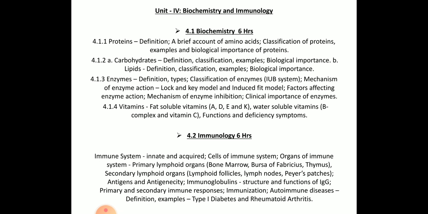Under proteins, we will be studying what proteins are, definitions, and a brief account of amino acids, all the amino acids with their structure, and classification of proteins, examples and biological importance of proteins. Next, carbohydrates, same thing: definitions, classification, biological importance. Along with that, lipids cover the same topics as protein and carbohydrates.